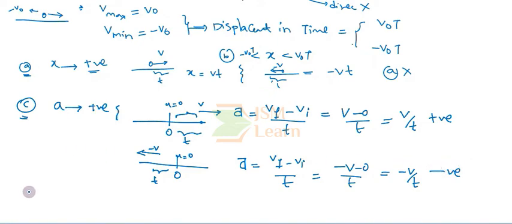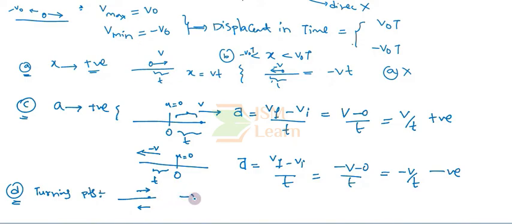Let us try to understand option D. What does option D say? Option D says that the motion has no turning points. In order to understand option D, first you should be familiar with what turning points are. Turning points are the particular positions where the particle changes its direction of motion.